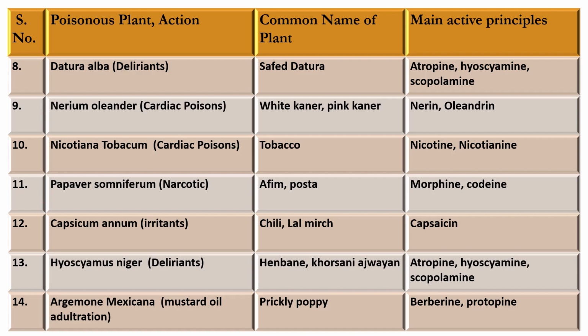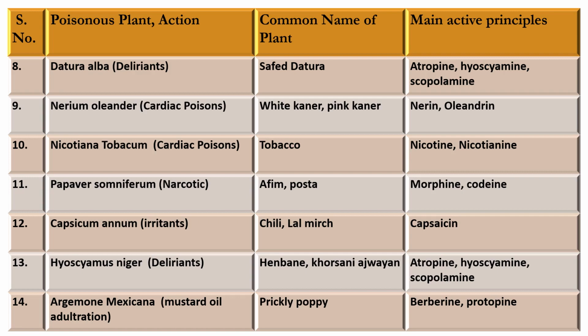And next plant is Papaver somniferum. It is narcotic in action, commonly known as afim, posta, and active principle is morphine and codeine. Next plant is Capsicum annuum, mirch, irritant in action, commonly known as chili, lal mirch. Active principle is capsaicin. Next plant is Hyoscyamus niger. It is deliriant in action, commonly known as henbane, Khorasani ajwain, and active principle is atropine, hyoscyamine, scopolamine.